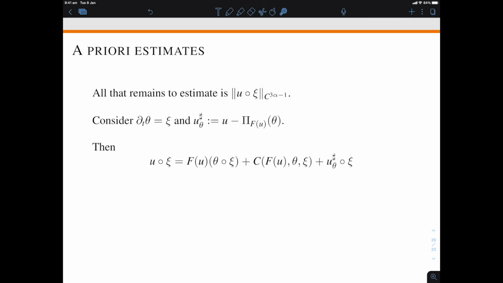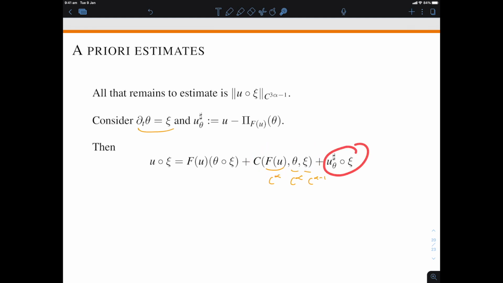So here is how it works. You look at the resonant product of u and psi, you use this formula, you pick up the resonant product of u theta sharp with psi, which should be fine as long as we can prove that this is indeed in C^(2 alpha), and then we have the resonant product of the paraproduct with psi, which is basically a standard product of f of u with theta resonant product psi, except for a corrector term. But we're not worried about corrector terms because those ones are fine. This is in C^alpha, this is in C^alpha because of this equation, and this is in C^(alpha minus 1). So for alpha greater than 1/3, this corrector term is going to be just fine.